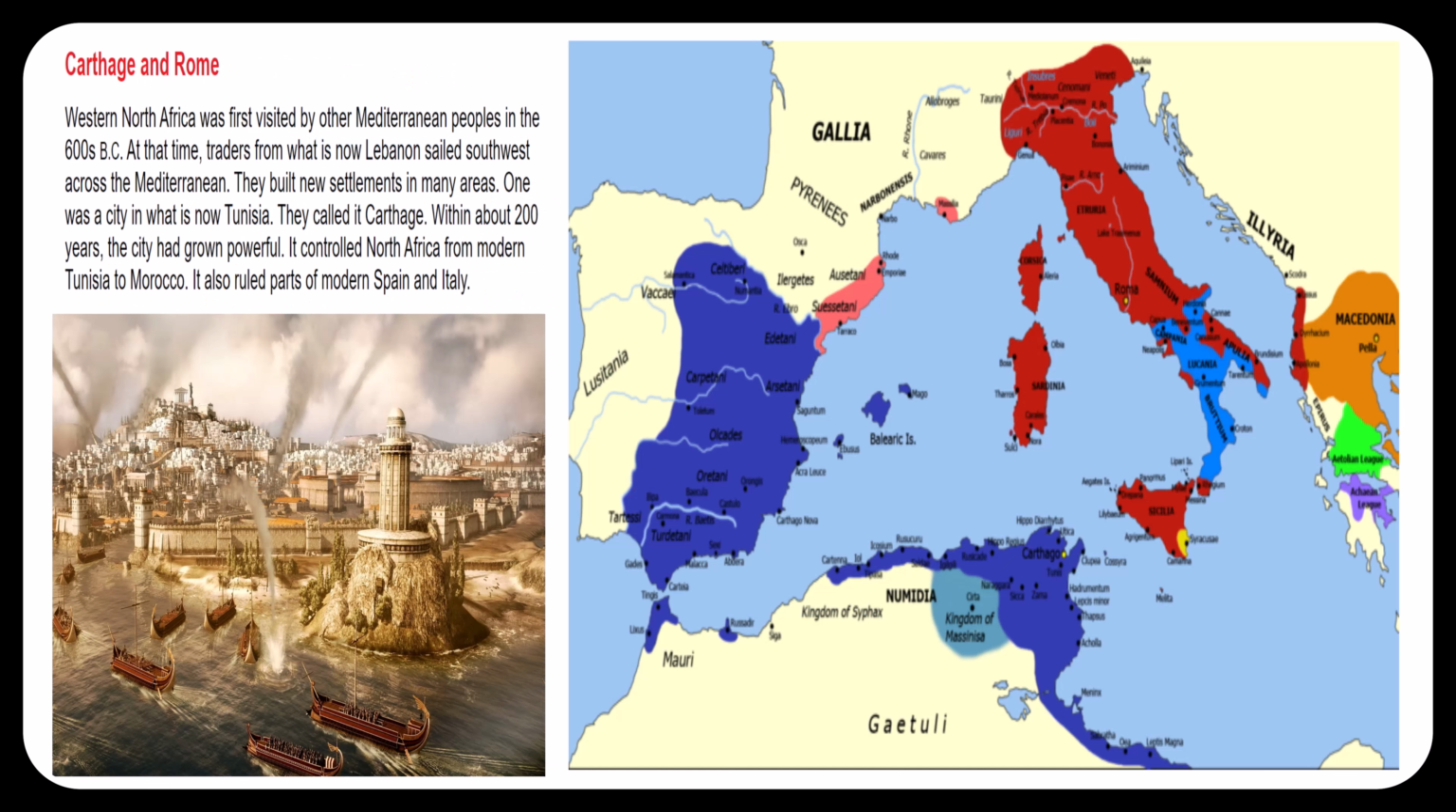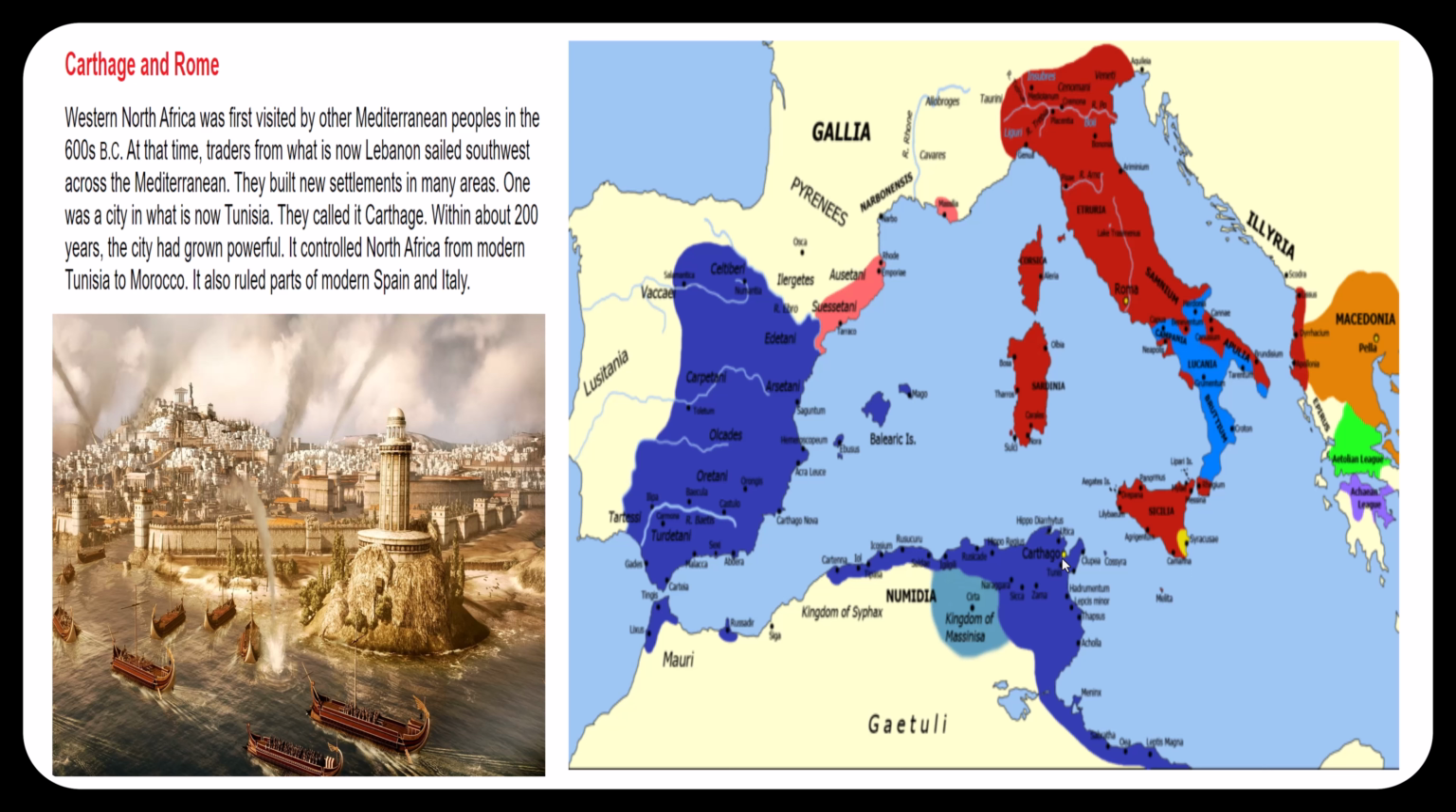Carthage and Rome. Western North Africa was first visited by other Mediterranean peoples in the 600s BC. At that time, traders from what is now Lebanon sailed southwest across the Mediterranean. They built new settlements in many areas. One was a city in what is now Tunisia, and that's pictured on the map here. They called it Carthage, right there. Within about 200 years, the city had grown powerful. It controlled North Africa from modern Tunisia to Morocco. It also ruled parts of modern Spain and Italy.